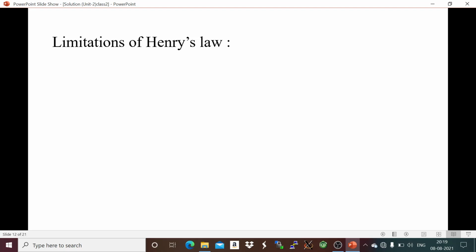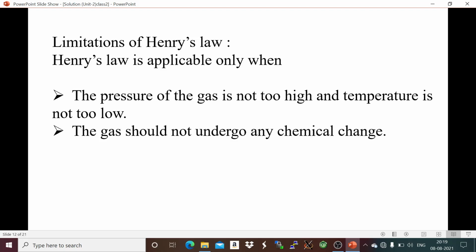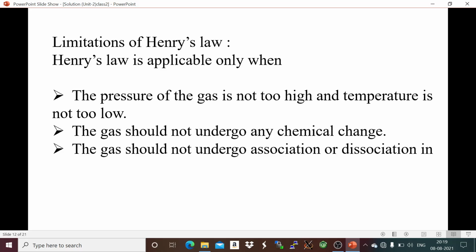Next, limitations of Henry's law. Henry's law is applicable only when the pressure is not too high and the temperature is not too low. With increase in pressure, solubility increases, but the pressure should not be too high; with decrease in temperature, solubility increases, but the temperature should not be too low. The gas should not undergo any chemical change. The gas should not undergo any dissociation or association in the solution. So these are the limitations of Henry's law.